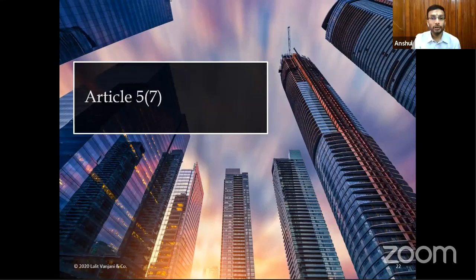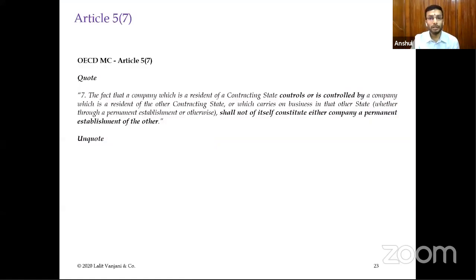Now coming to Article 5.7, it's a very small thing. I think we should not spend too much time. The fact that a company which is a resident of a contracting state controls or is controlled by a company which is a resident of the other contracting state, meaning a subsidiary-parent relationship, or which carries on business in that other state, shall not by itself constitute either company a permanent establishment of the other. I mean, just by the mere fact of a parent-subsidiary relationship, or just by the mere fact that one company is holding certain shares in the other company, this fact itself cannot be considered to create a permanent establishment of a foreign company in an Indian location.